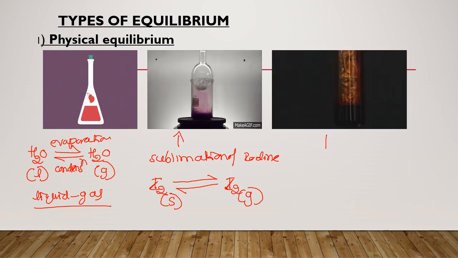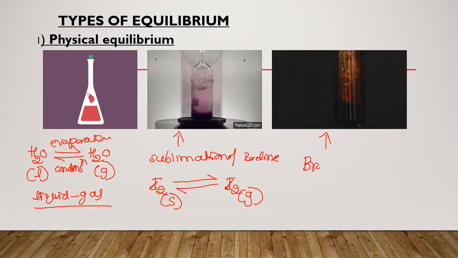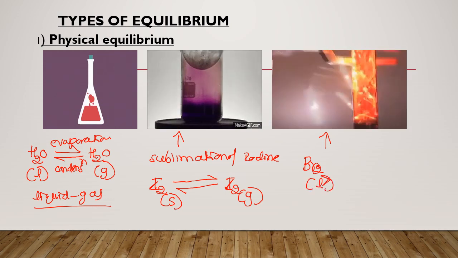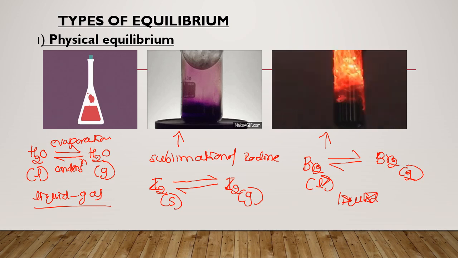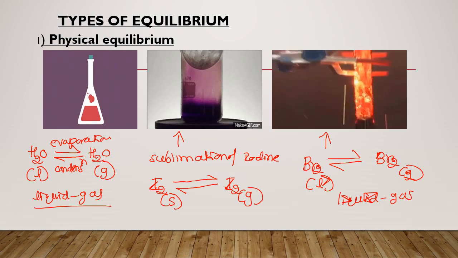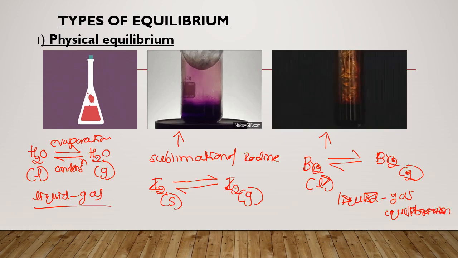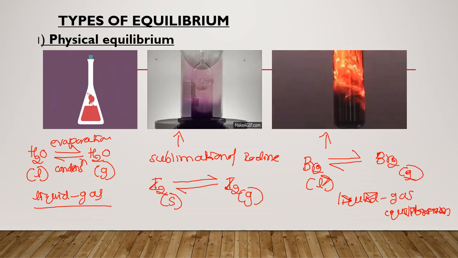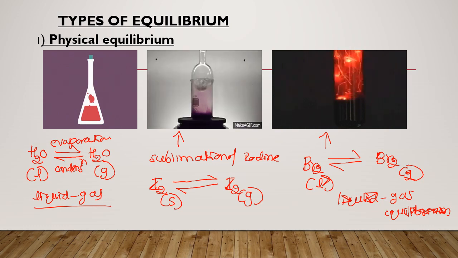Look at the last video, that is bromine. Liquid bromine is undergoing vaporization. So this is liquid to gas equilibrium. Once again this is a physical process: liquid bromine vaporizes to the gaseous form of bromine. So this is about physical equilibrium.